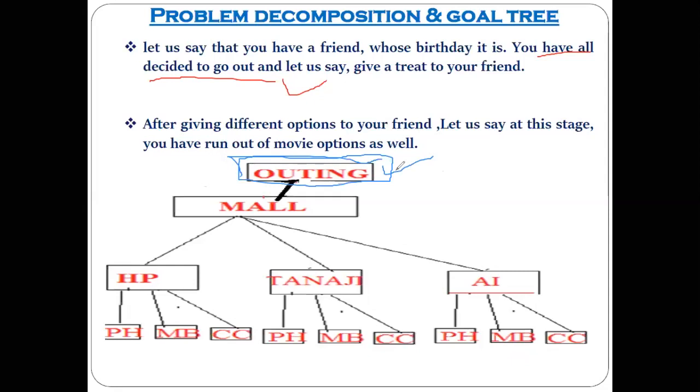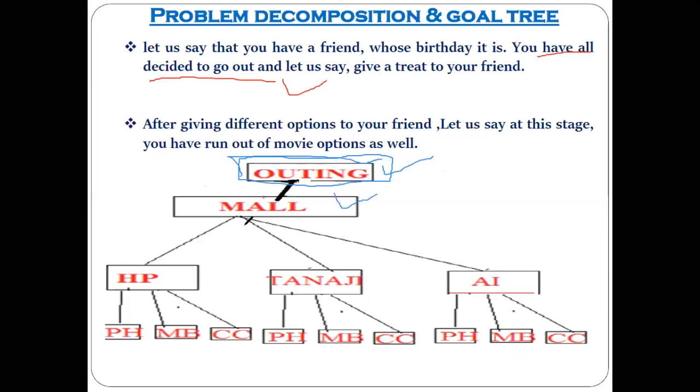Okay, understand the situation. We'll try to clear it. You are giving the party to your friend. You are not taking the party from your friend. Understand this. Then you allow options to your friend. What option do you give to the friend? First we will go to the mall.